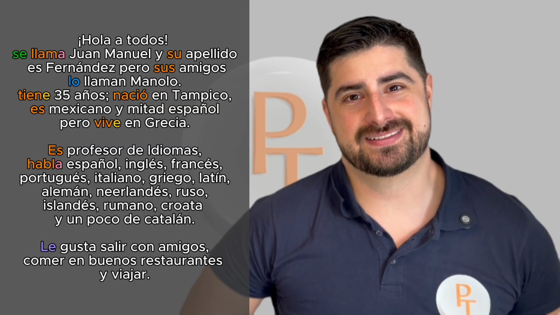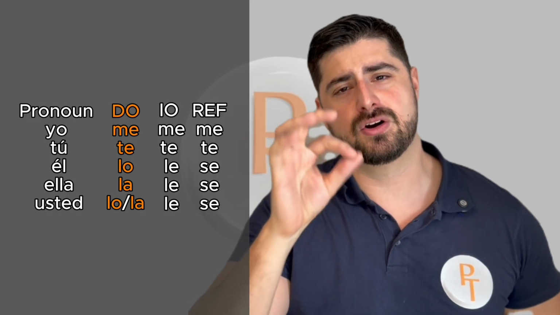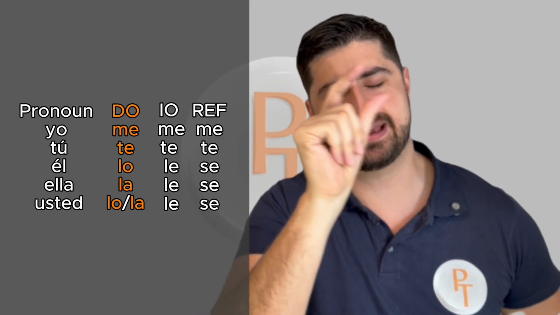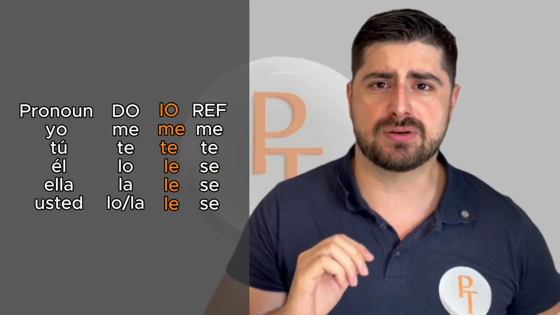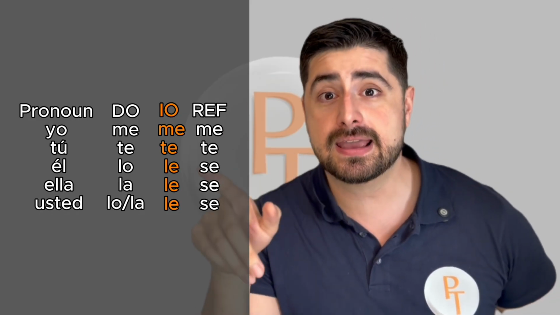So how was it? Slightly more complex than the previous one. But if you keep especially these three objects, direct object, indirect object, and reflexive, if you got these three, you will be okay for the next challenge. Let's recap. Direct object, who receives the action of the verb in first place? And we're gonna use me, te, lo, la. Indirect object, who receives the action of the verb in second place? And we're gonna use me, te, le.